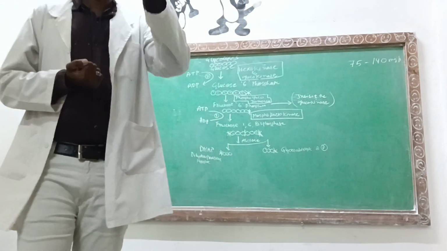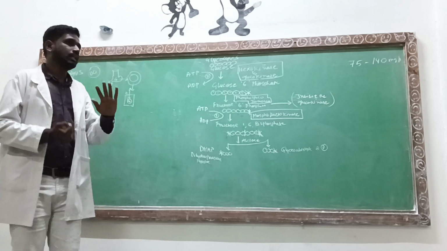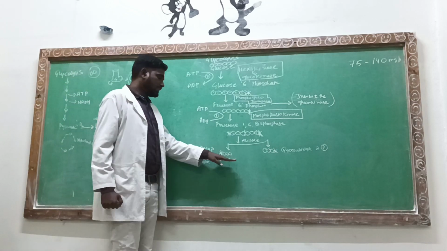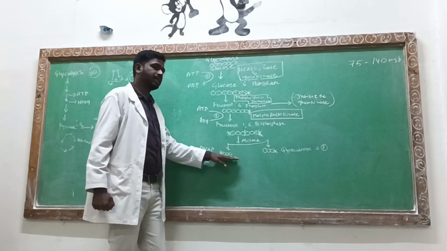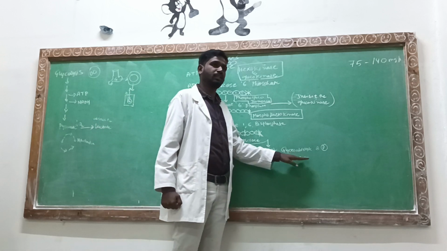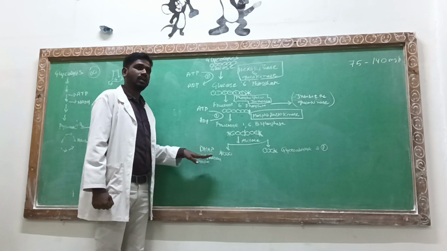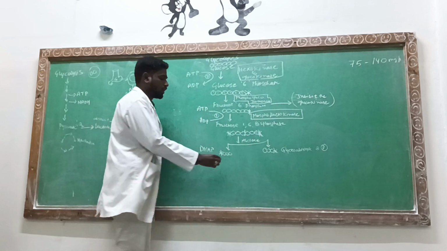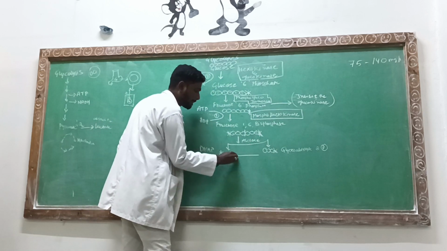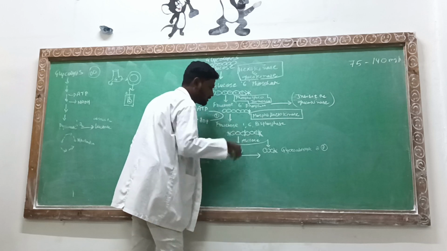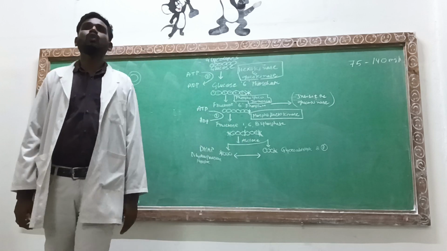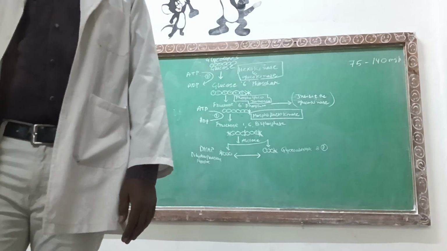That means this structure dihydroxyacetone can be turned into the glyceraldehyde 3-phosphate, and the glyceraldehyde can be turned into the dihydroxyacetone. So I can write down that these are the isomers of each other.